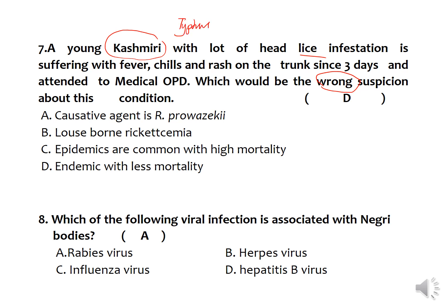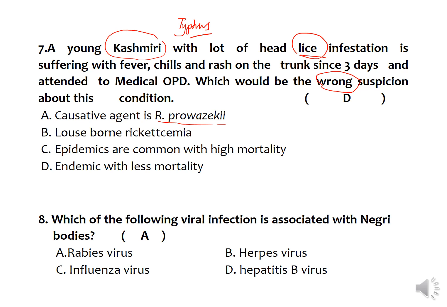Head lice are mainly responsible for the transmission of epidemic typhus. This epidemic typhus is produced by Rickettsia prowazekii and is very common at the time of famine conditions and also in overcrowded areas.